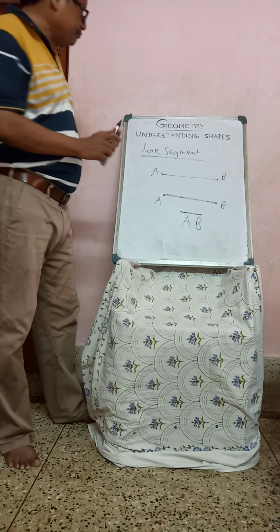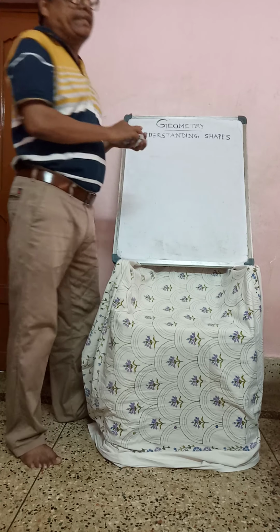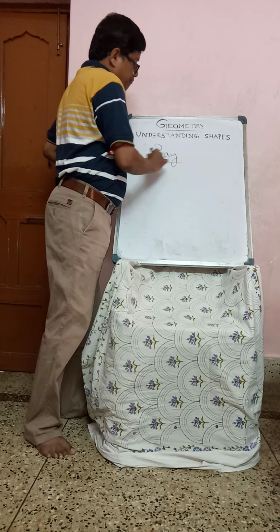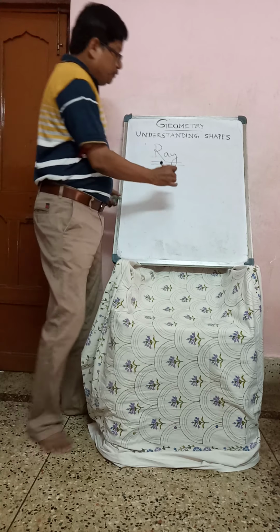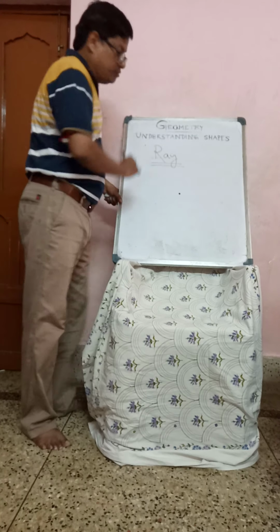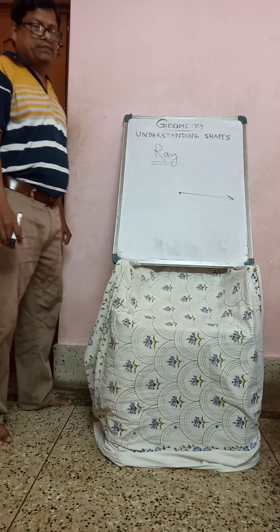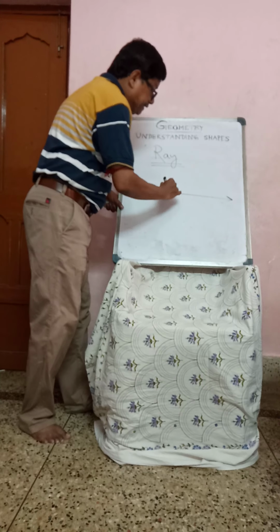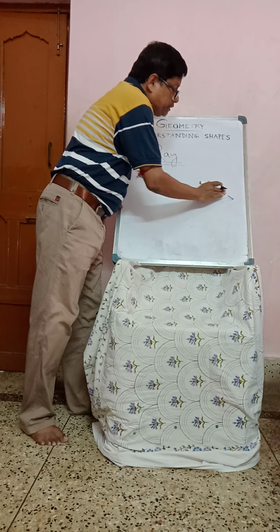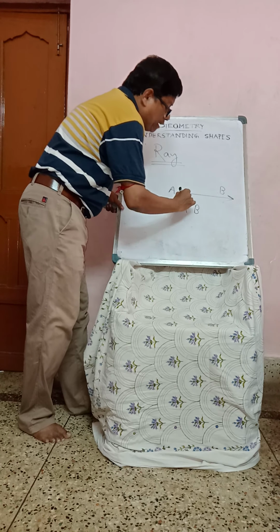Now, ray. We have to explain ray. Look at here, ray. Suppose we take one initial point. A point moves. Look at here. Suppose like that, arrow sign. See? So this is ray. Suppose you take any point here, suppose take B. So you can write AB, one side arrow.